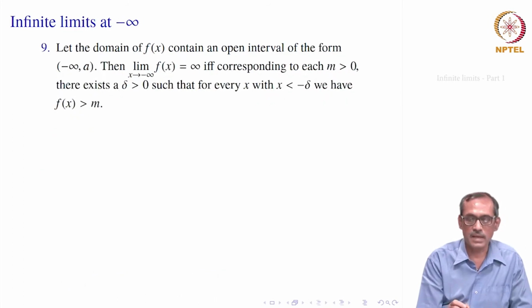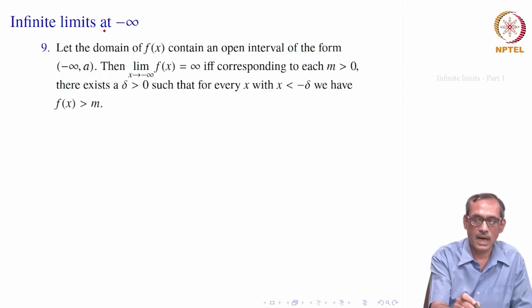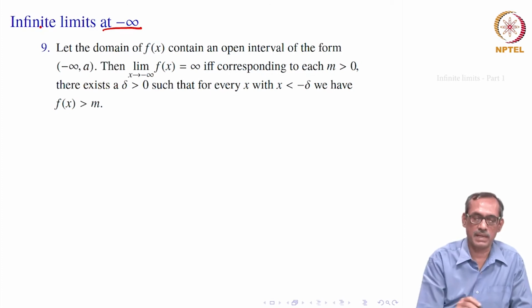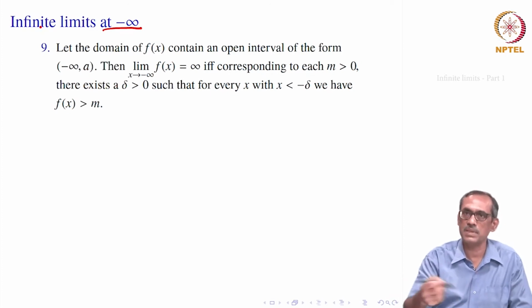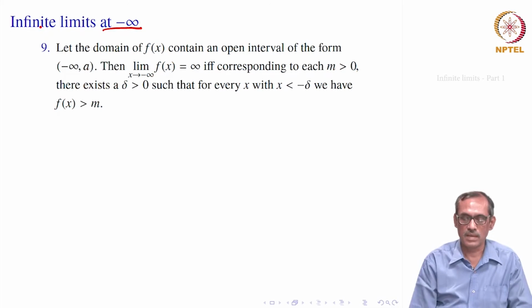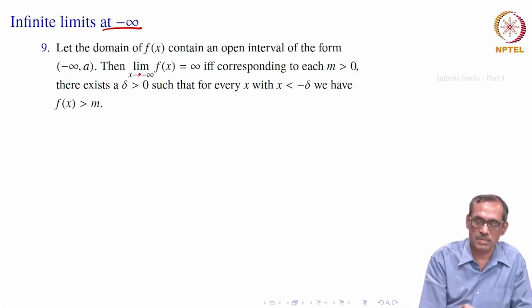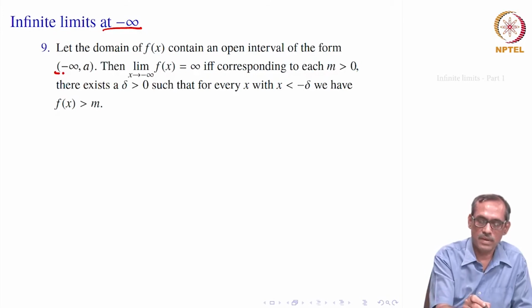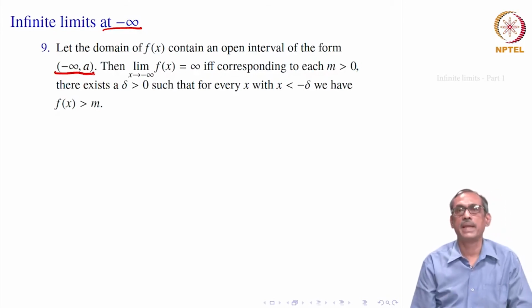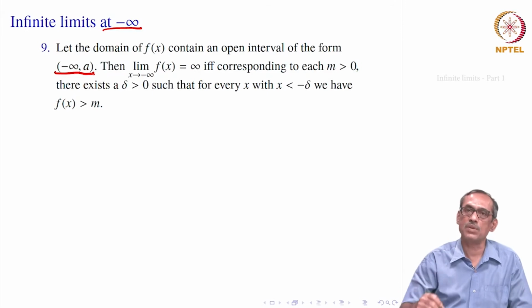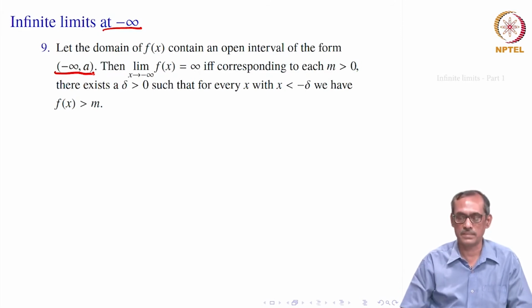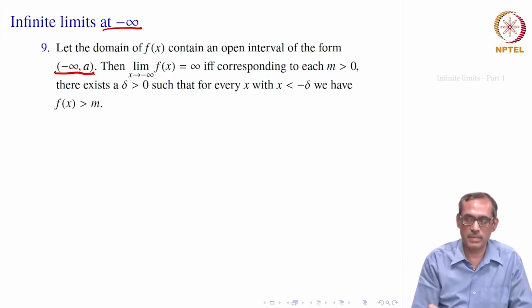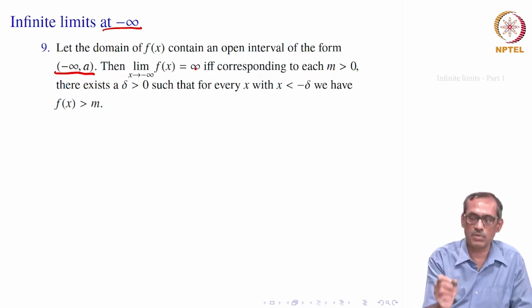So, what happens there? We want limit at minus infinity, but infinite limits. So, the limits can be equal to infinity or minus infinity. So, how to define those cases? When you say limit x goes to minus infinity, we should have some interval of the type minus infinity to a inside the domain of f, then only we can define it.